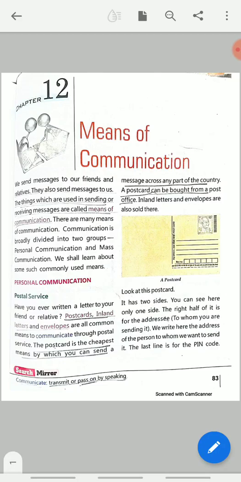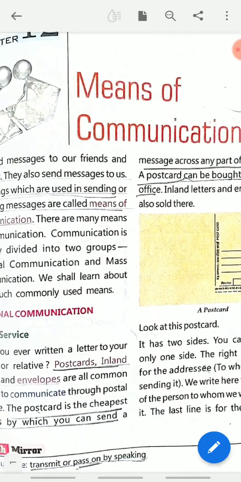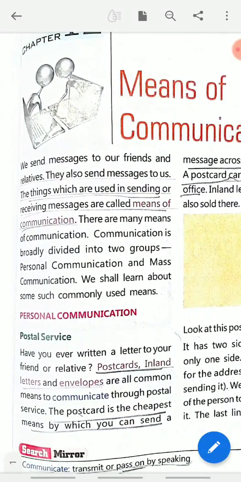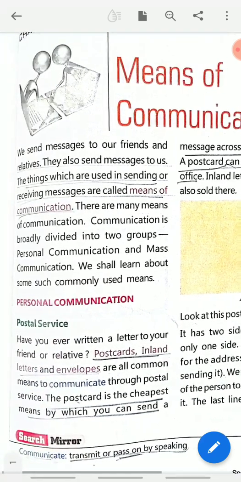In the last class, we have done lesson number 12, means of communication. A small revision, and then we will move forward. In this, you have already learned what means of communication means. I would like to repeat a small thing. The things which are used in sending or receiving messages are called means of communication. There are two types of communication: personal communication and mass communication.